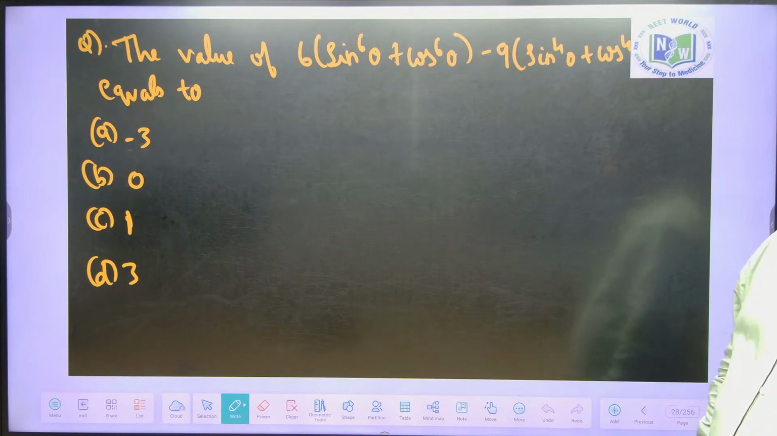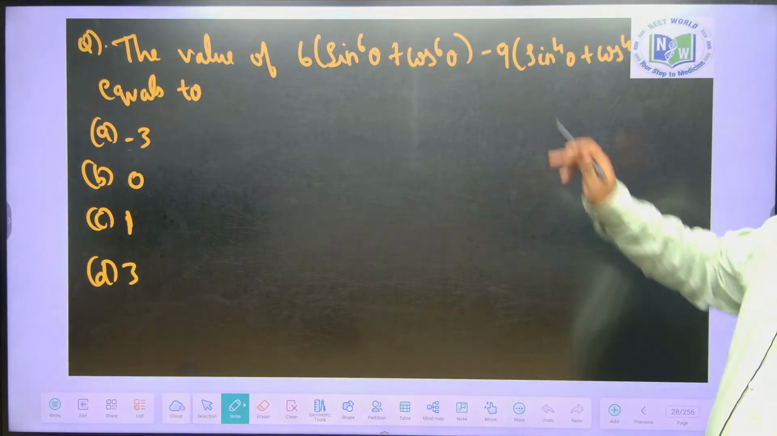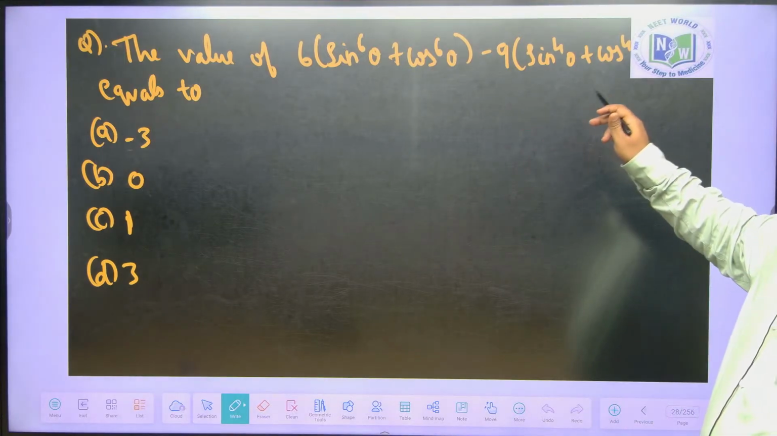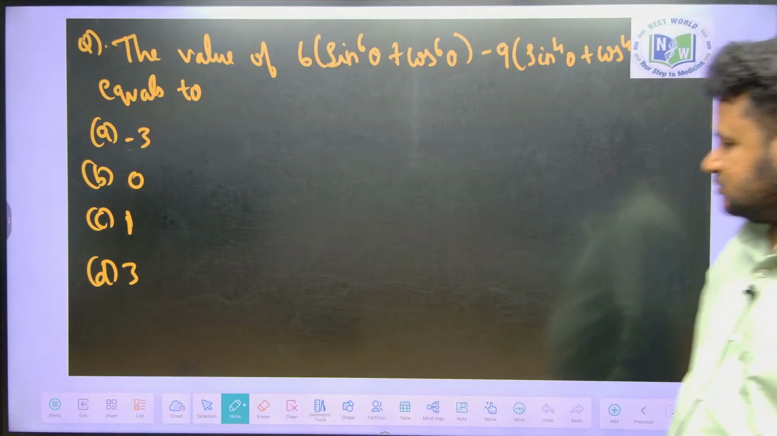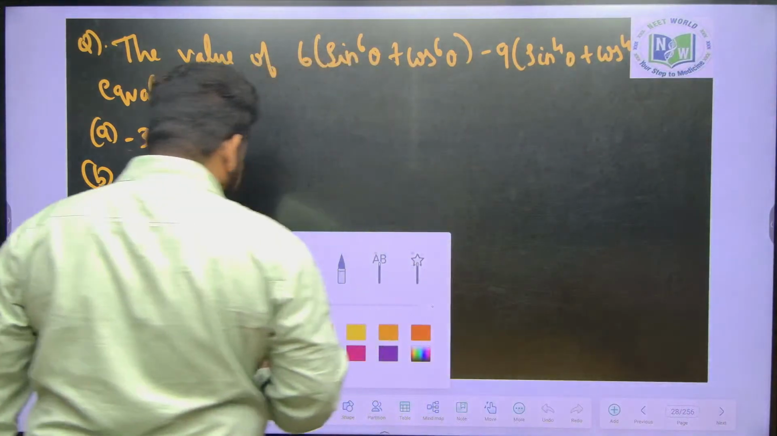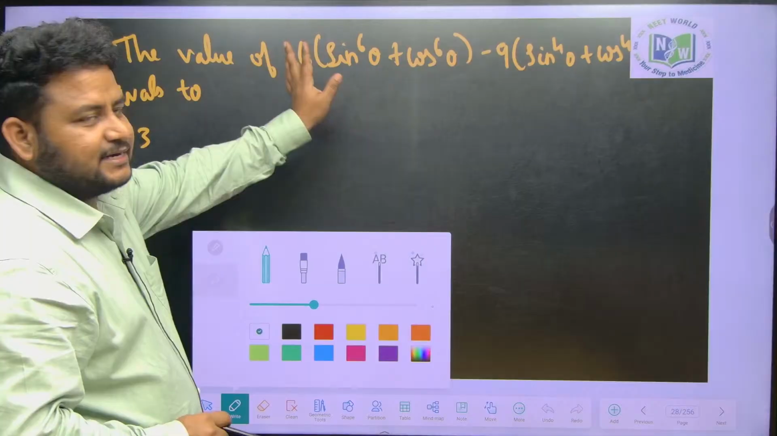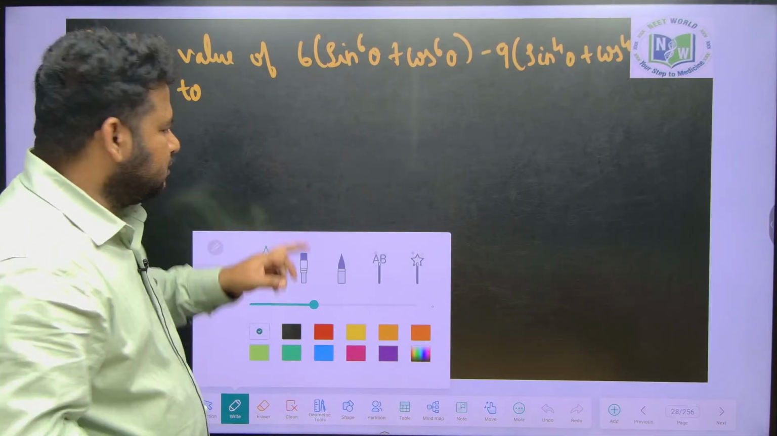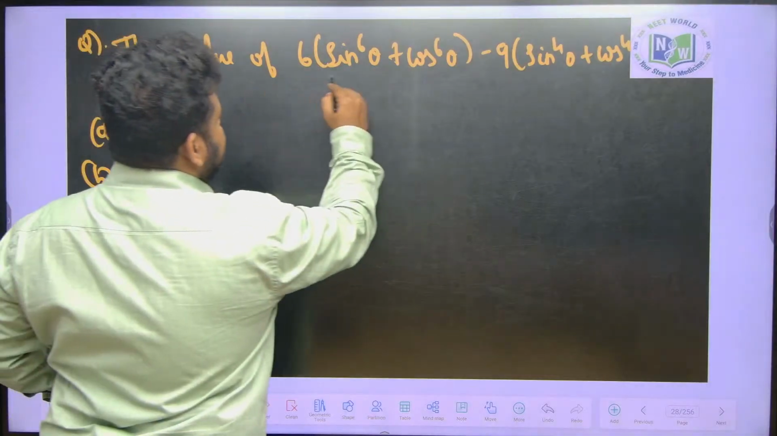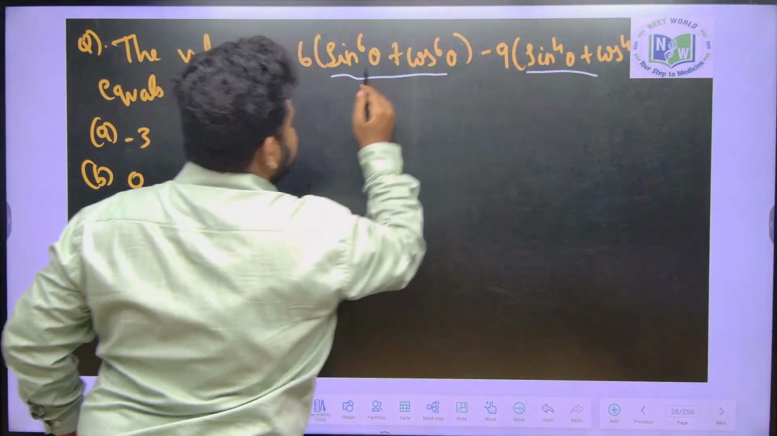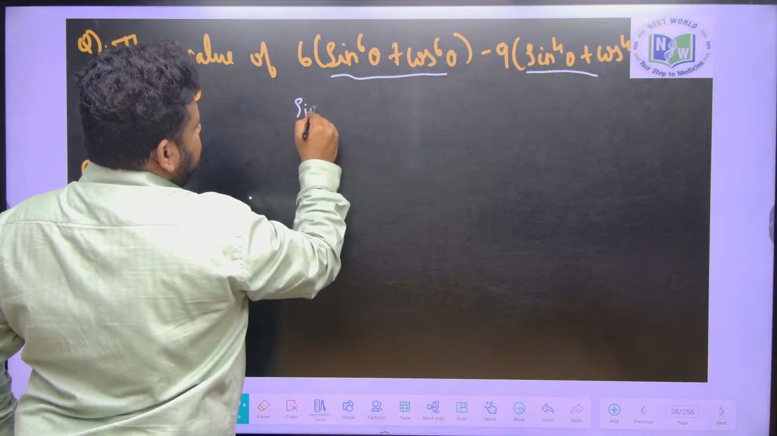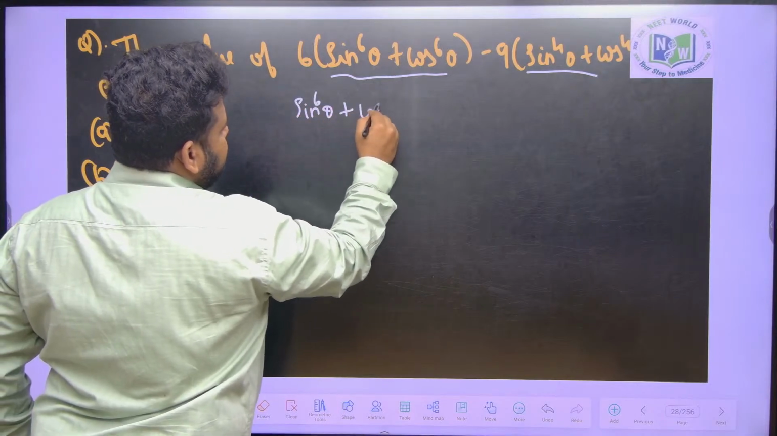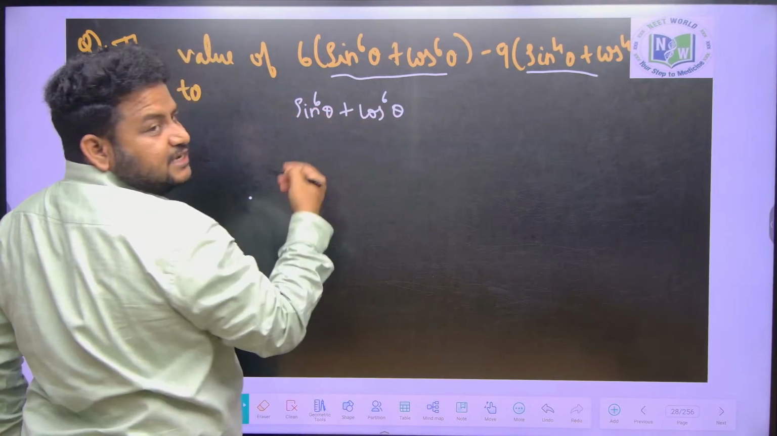So, first of all we have to find out sin power 6 theta plus cos power 6 theta, and sin power 4 theta plus cos power 4 theta. So, see here, first of all this is based on what, sin and cos. Further definitely we have to use sin square theta plus cos square theta is equal to 1. Now, see here, forget about this 6, forget about this 9, take up this sin power 6 theta plus cos power 6 theta. So, see here, sin power 6 theta I can write it in two ways.